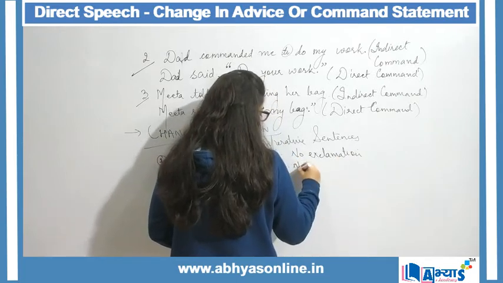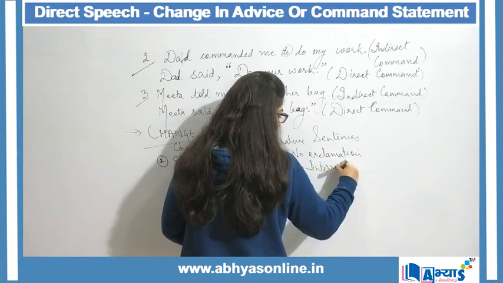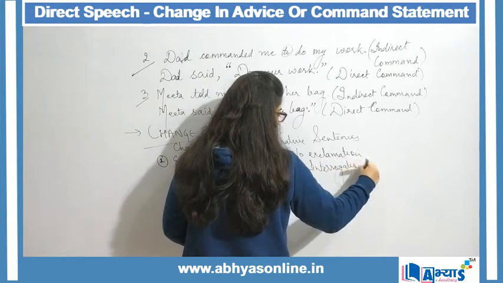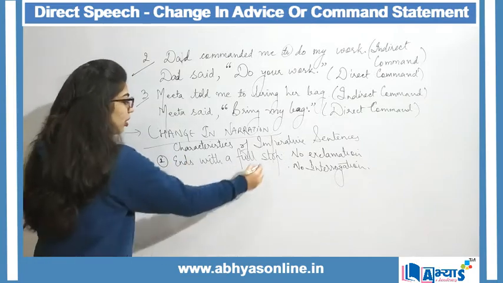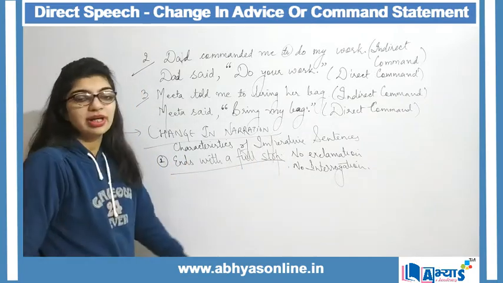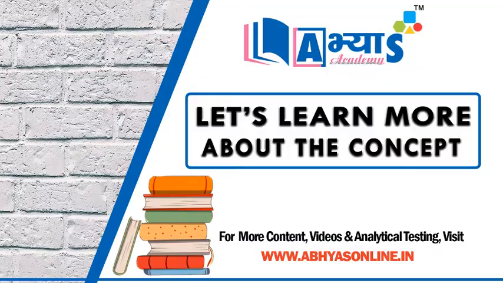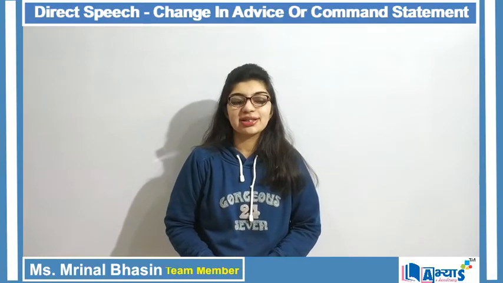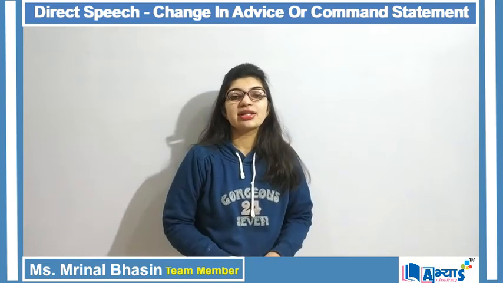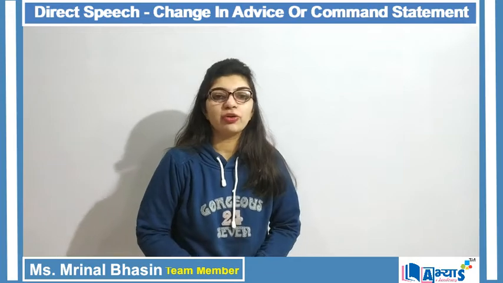There is no interrogation. My imperative sentence will always end with a full stop. There will be no exclamation, there will be no interrogation. And the second characteristic of imperative sentence is that these sentences are used either for making command or for making some kind of request.